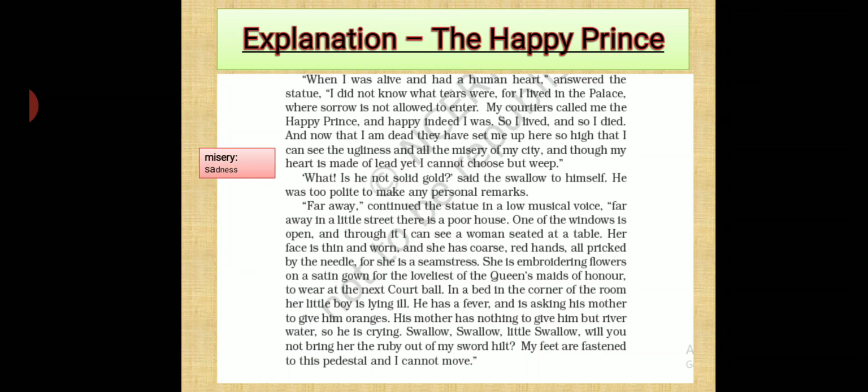It was surprised. It thought that from outside the statue was covered with gold, but as it said the heart was made of lead and not of gold, it realized that it was hollow and not made of solid gold. It saw the statue was very sad and was crying. So it did not make any personal remark. It did not comment anything about the statue.